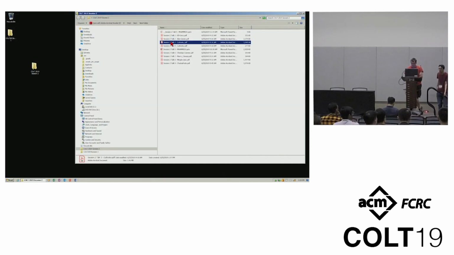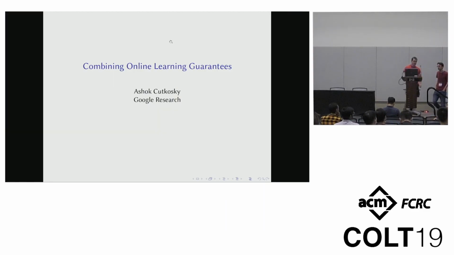is going to be Ashok Kutsovsky, who's going to speak about finite guarantees. Okay.